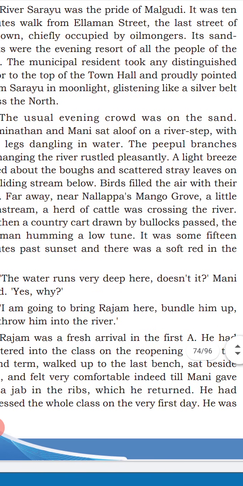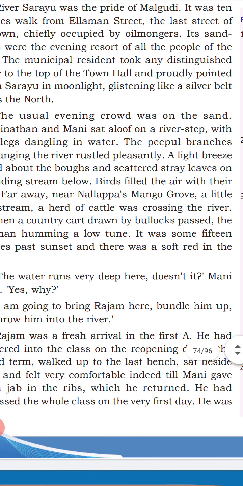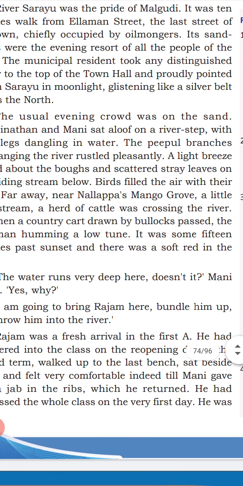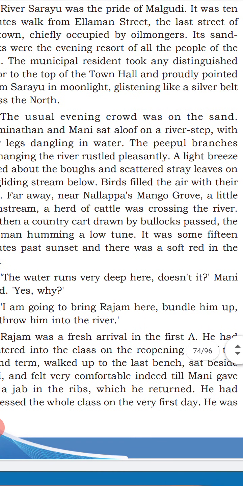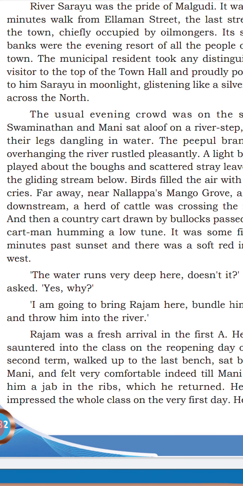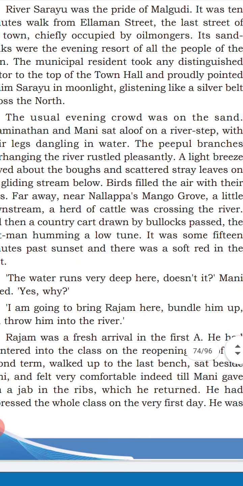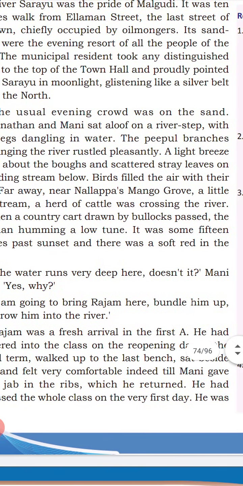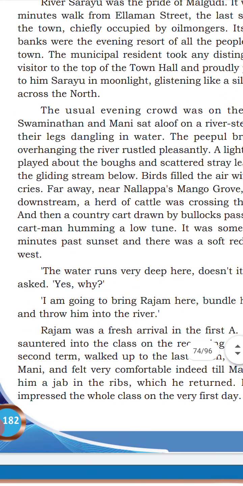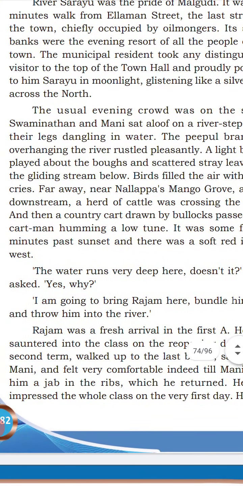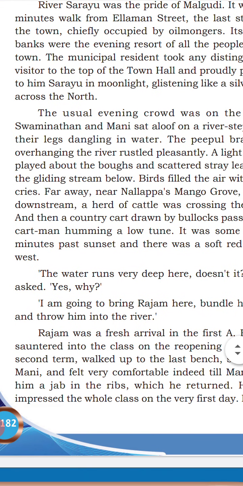There is a tree, and the tree branches are seen in the river as a reflection. A light breeze, the climate is also mentioned here by Narayan. Breeze means a light wind. It played about the boughs and the scattered stray leaves on the gliding stream below.